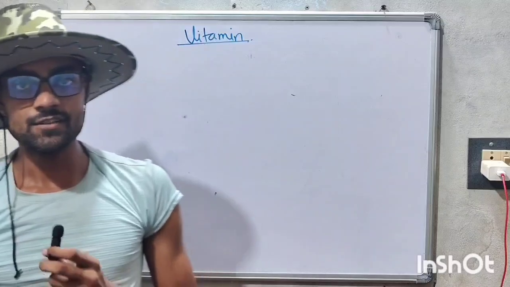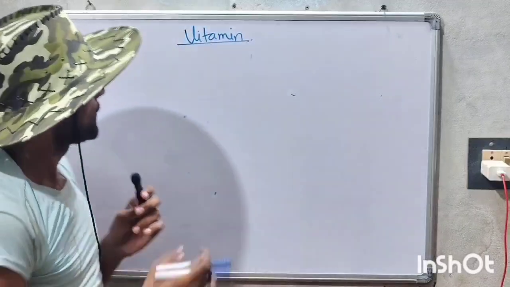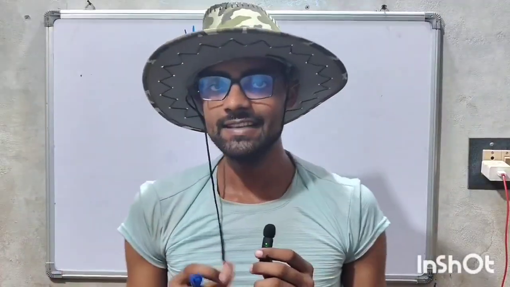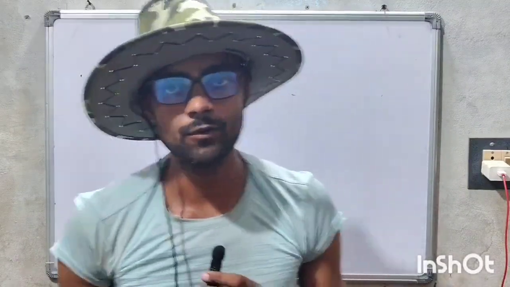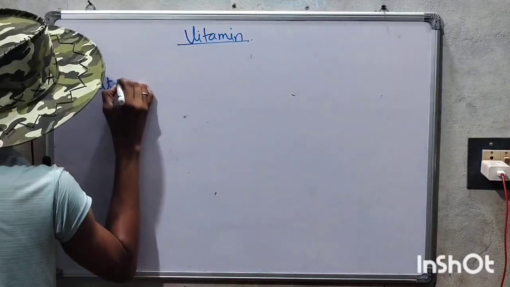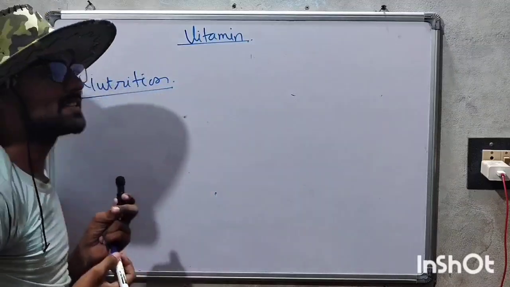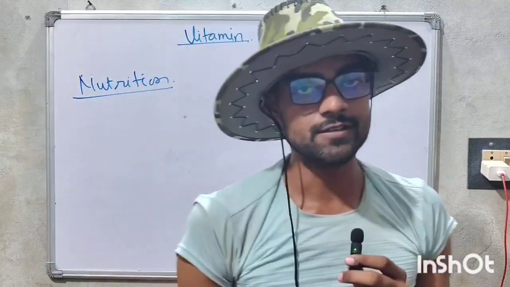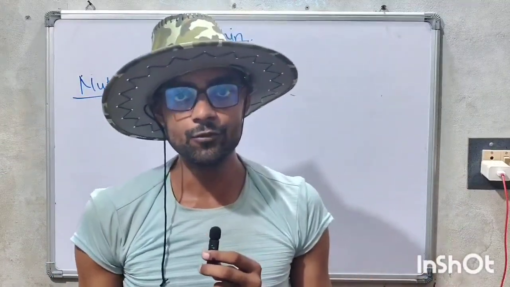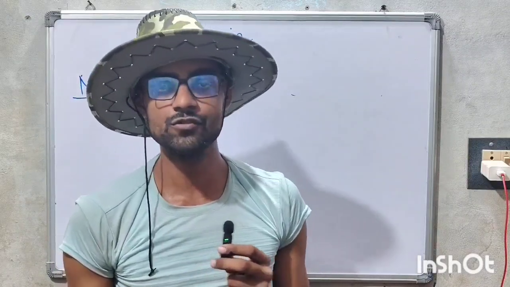So this is class number 1 of biology, in which we will discuss the vitamin. Before vitamin, there is one word, that is nutrition. We are going to discuss nutrition first of all. What is nutrition? It is a process in which we intake food and we utilize it in the form of energy.